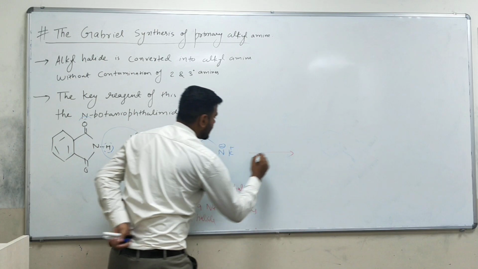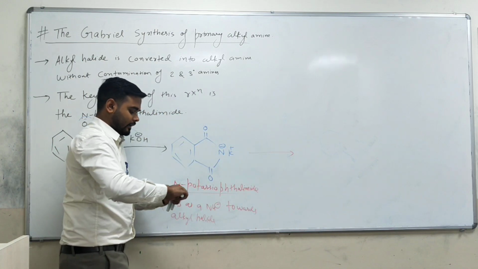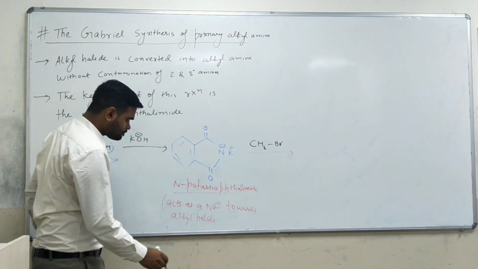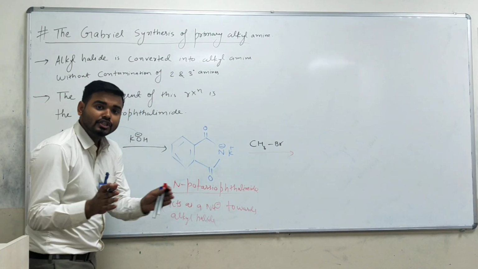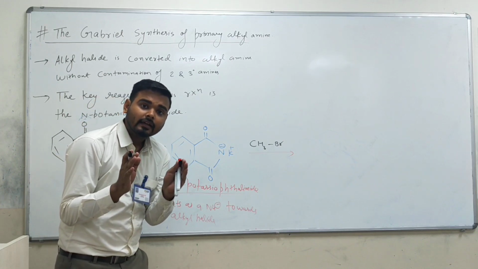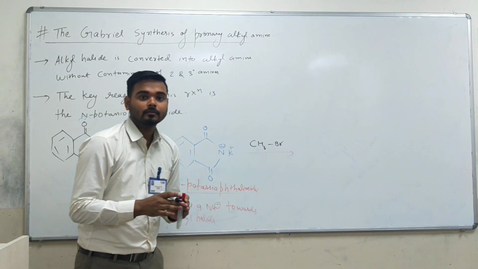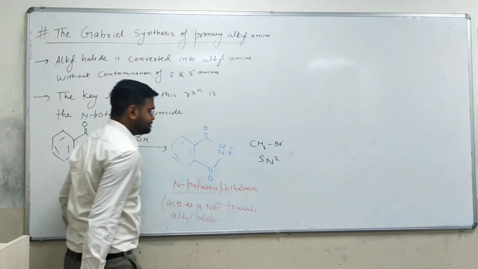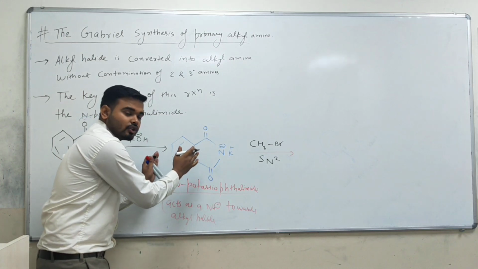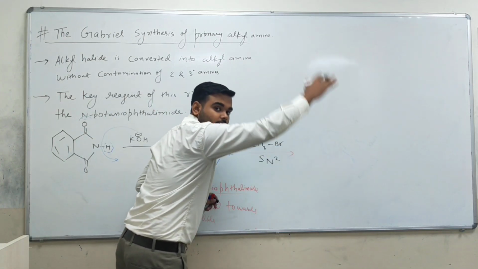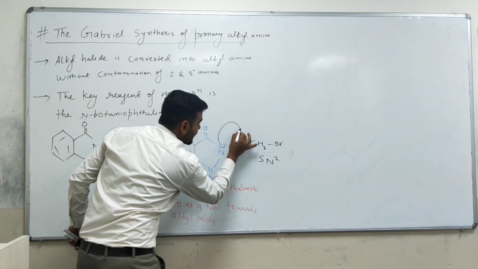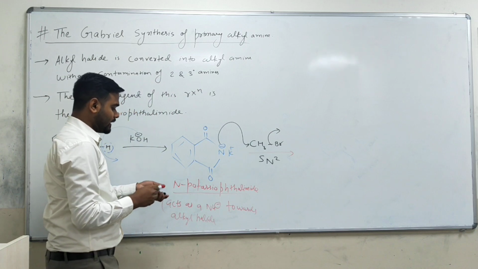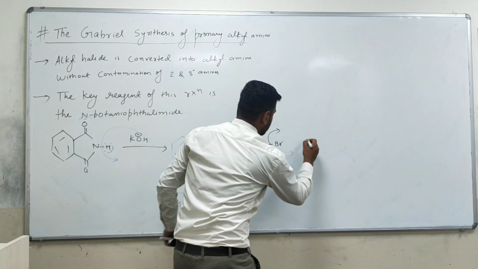Okay, after that we are going to take an alkyl halide. So our alkyl halide was CH3Br. Okay, and here this nucleophile is acting towards the alkyl halide by SN2 mechanism, via SN2. Okay, so it's better to write here SN2. Because this is a very heavy nucleophile, it is going to attack from the back side, and then Br will leave. So when N minus comes and attacks CH3, this Br will come out. So what will happen after that? Here your product will be something like this.